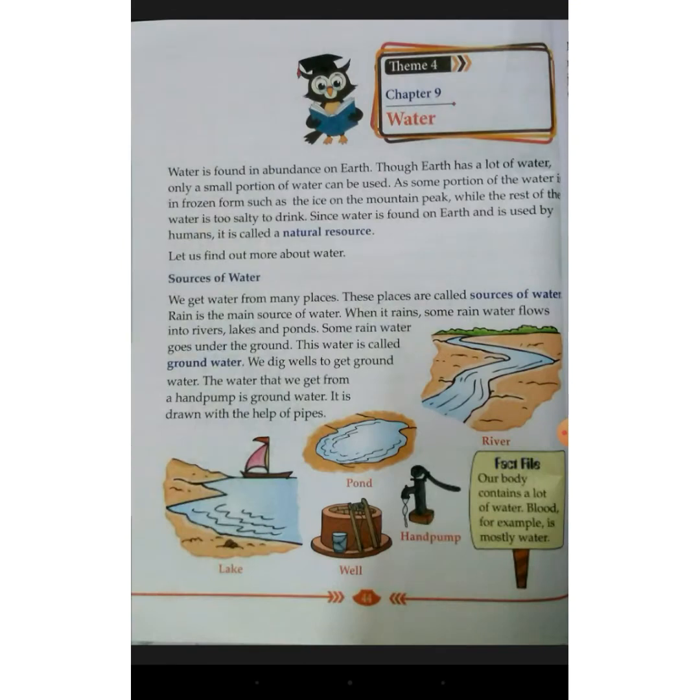Go to page number 44 of your EVS book. Here you will find why is water important for us and what are the sources and need of water. Water is found in abundance on earth. Earth has got lots of water in it.